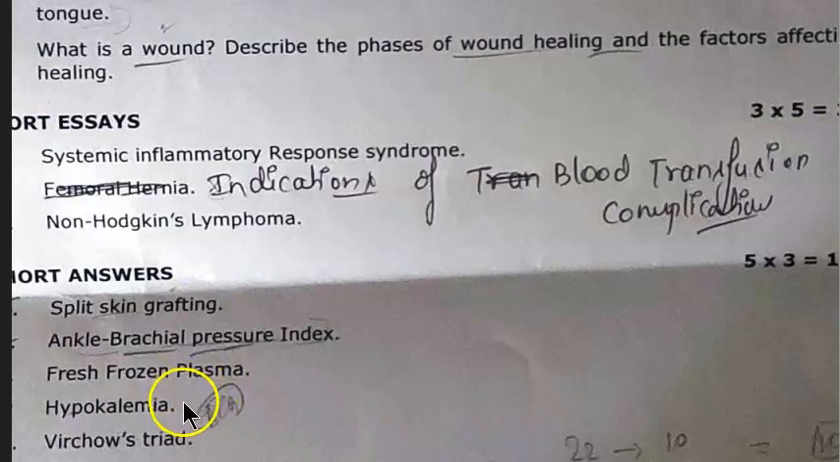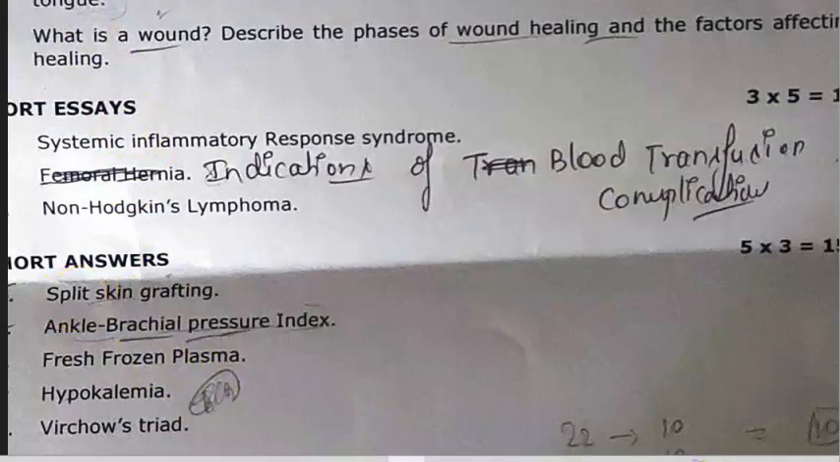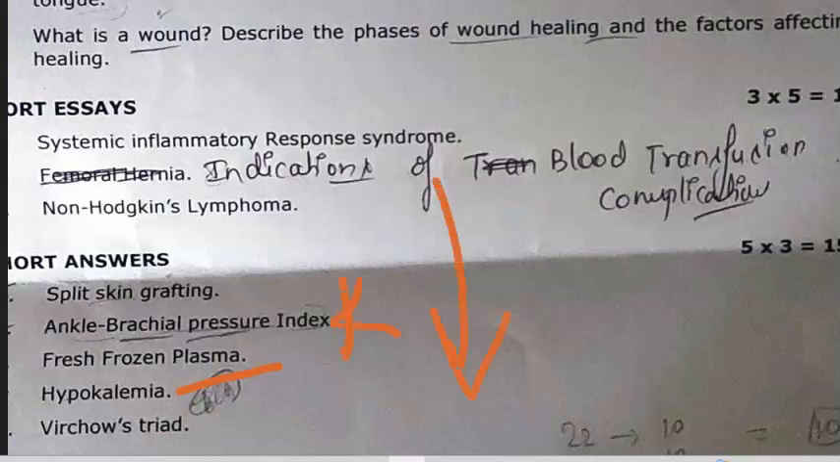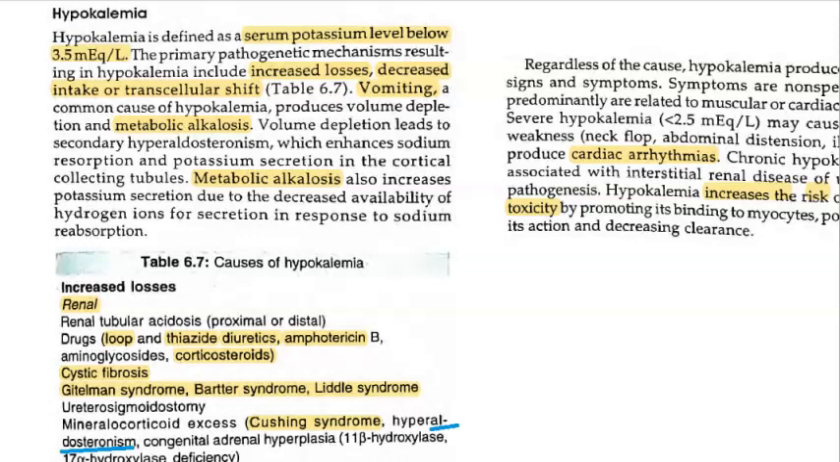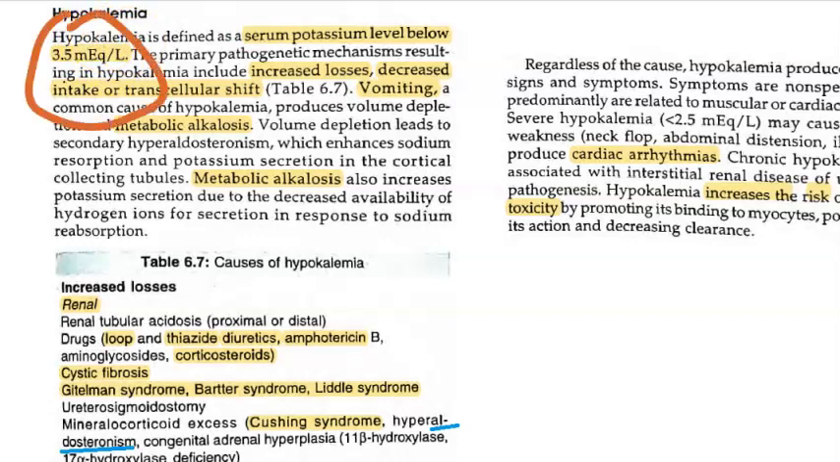How about moving on to the next question, hypokalemia. Here, people, hypokalemia means potassium is less. What will happen? Some old notes we found. So basically, the serum potassium level is below what? 3.5 milliequivalents per liter. Okay, so there is hypokalemia.